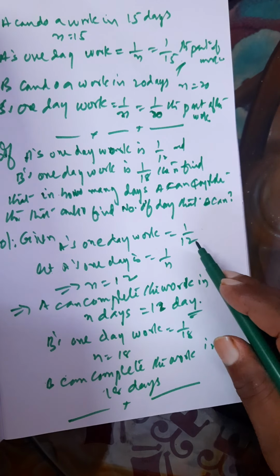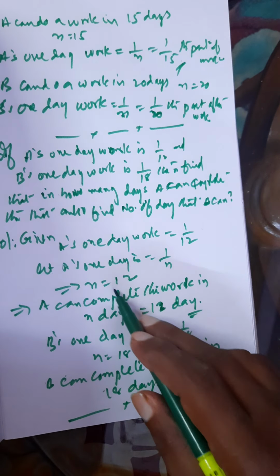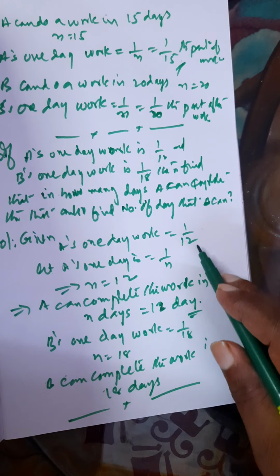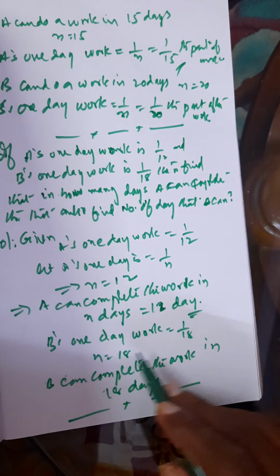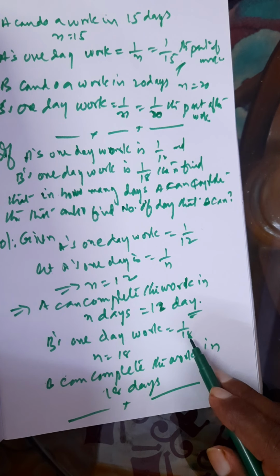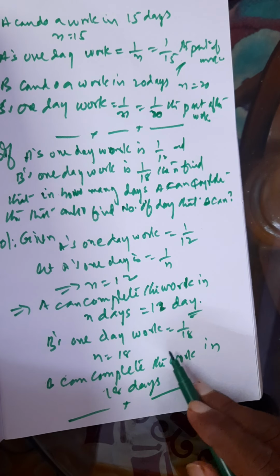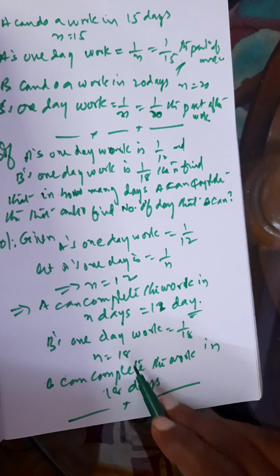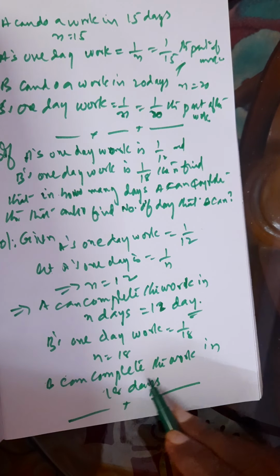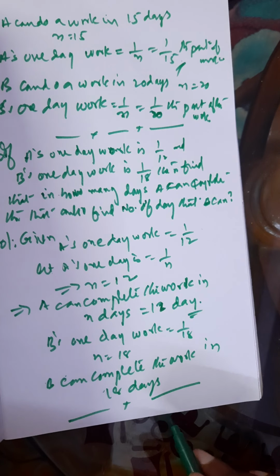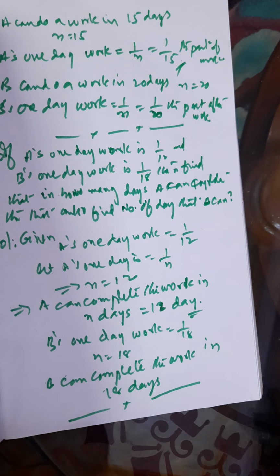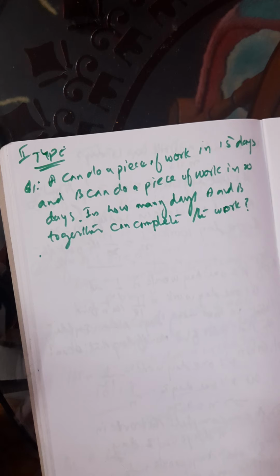This is very simple, just you have to take reciprocal. If you know 1 day's work, you know in how many days that work is completed. Take the reciprocal, 12 by 1 is nothing but 12. If B's 1 day's work is 1 by 18, then take the reciprocal, 18 by 1 is 18. So, B can complete the work in 18 days. So, reciprocal is the solution for individual works.